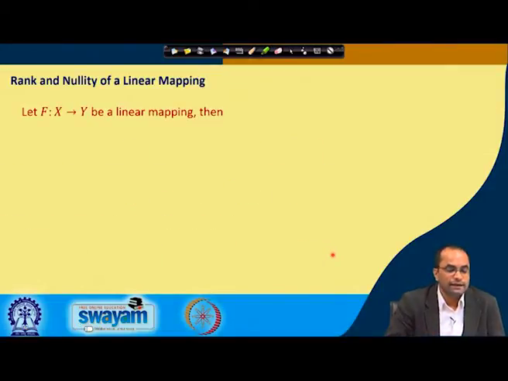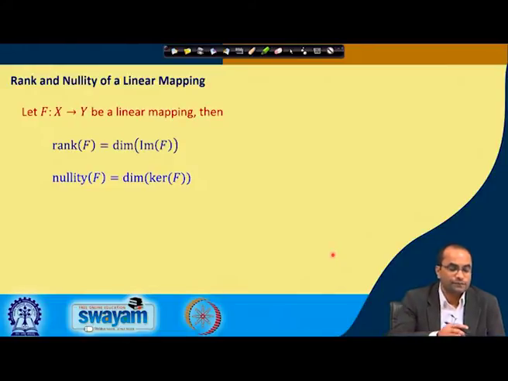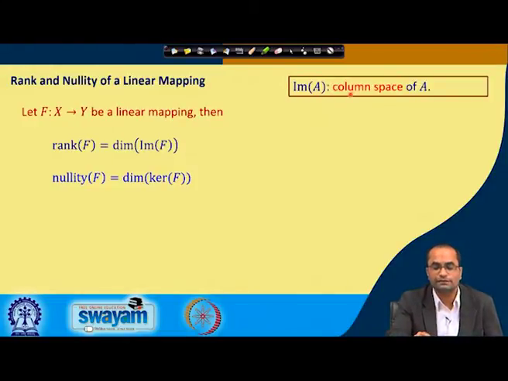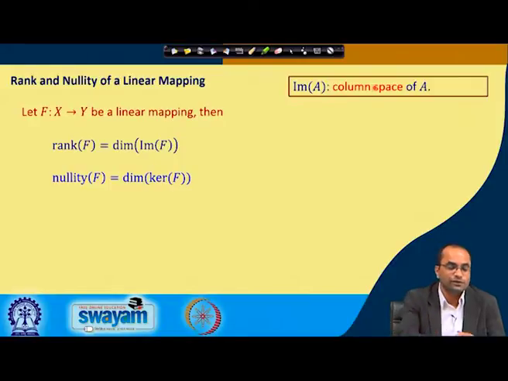The last one here is the rank and the nullity of a linear map. If we remember, the image of A is the column space of A, and the dimension of the column space was the rank of the matrix that we have discussed. So, in terms of the linear map, the rank of a linear map will be the dimension of the image of F. This is a more general definition of the rank, of which the matrix is a special case, where we have separately discussed the rank of the matrix as the dimension of the column space.